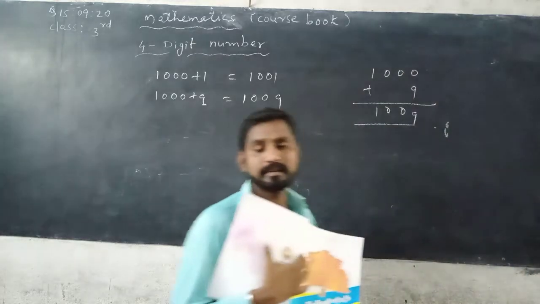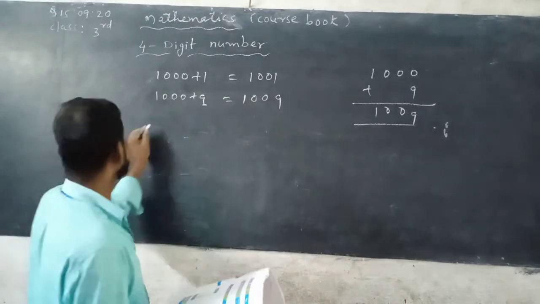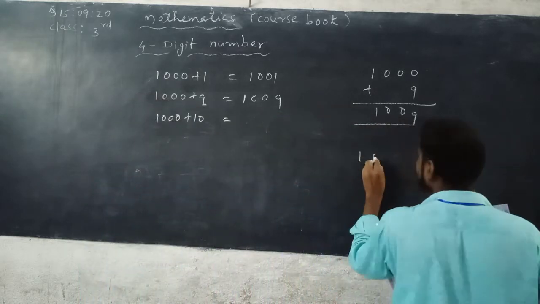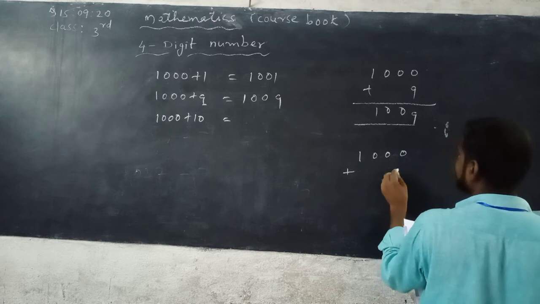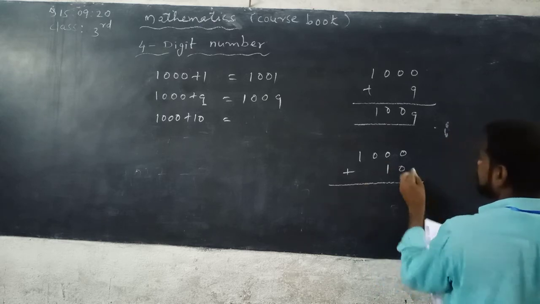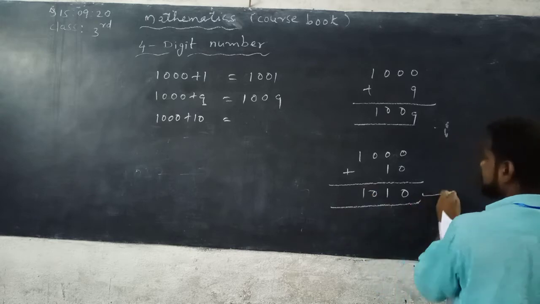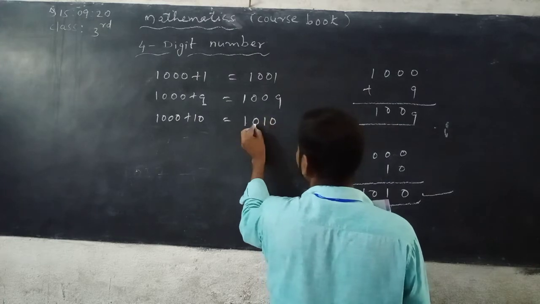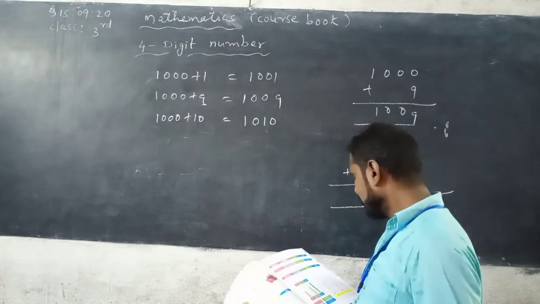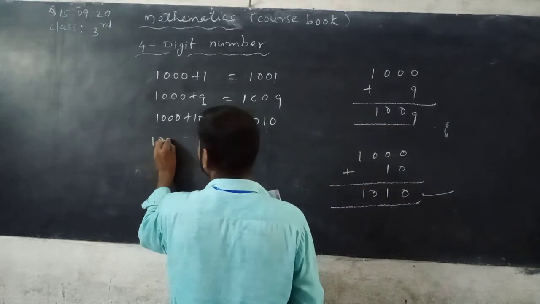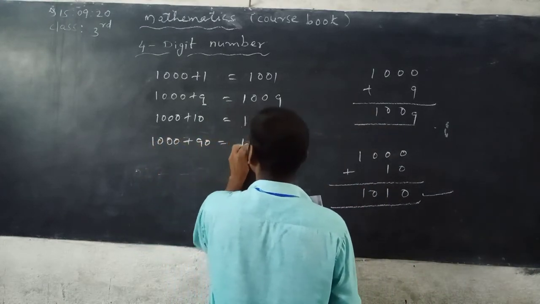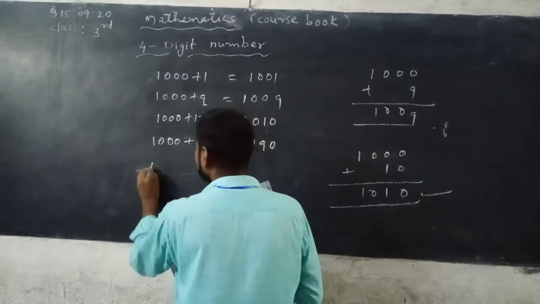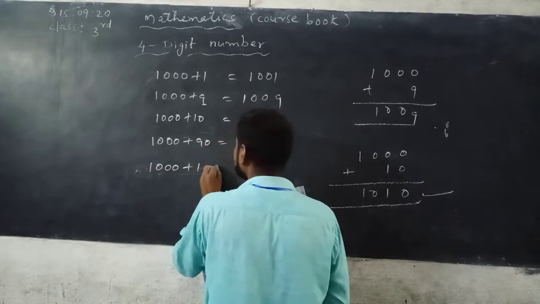Did you understand everybody? Now next, see how you can write it. 1000 plus 10. 10 means we can write tens place 1, ones place 0. So it can be read as 1010. Ones, tens, hundreds, thousand. Now next, 1000 plus 90. So 1090. Next, 1000 plus 100. See, listen carefully.